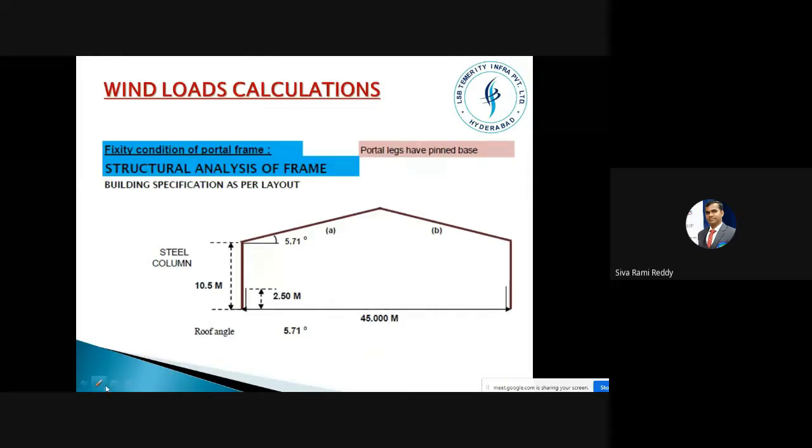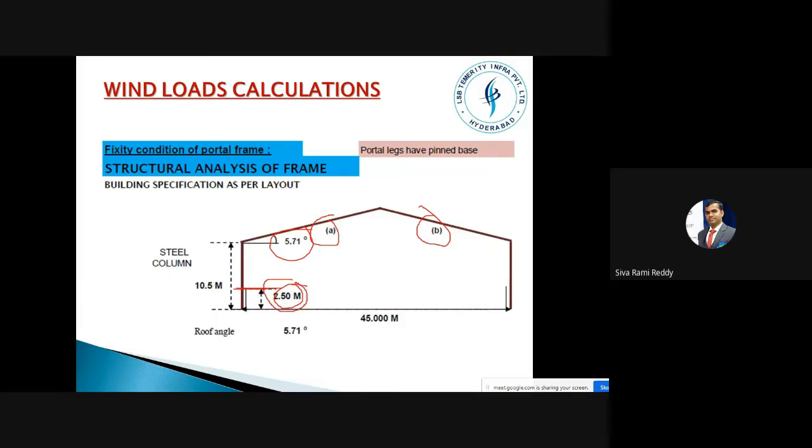Now you can see this. We have a roof slope, which is like 5.7 only. This roof is called A side, and this one is called B side. And up to 2.5 meters we are keeping an RCC wall, because here you can keep doors. You don't just provide the door to the sheeting. You have to maintain RCC brick walls up to at least 10 feet.